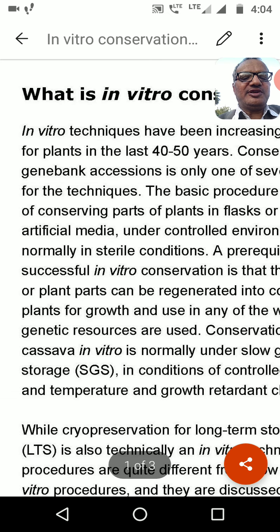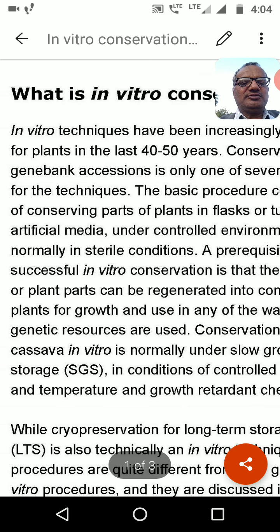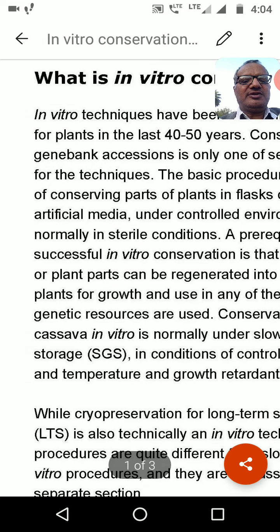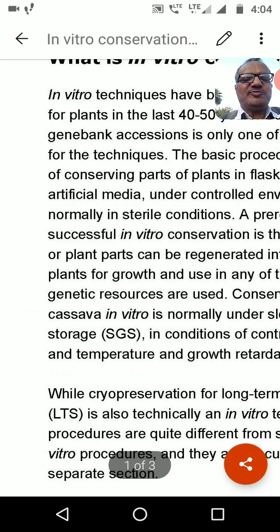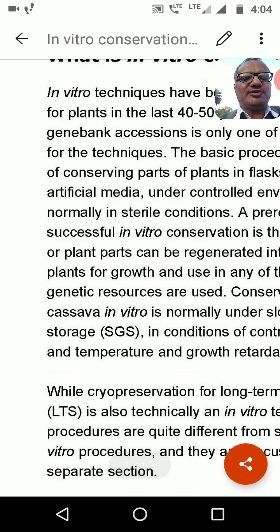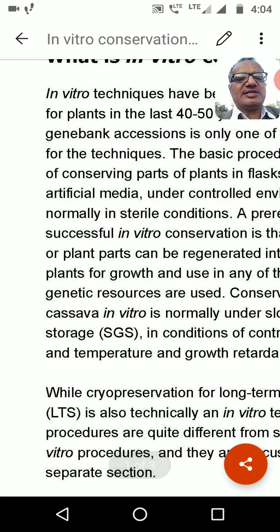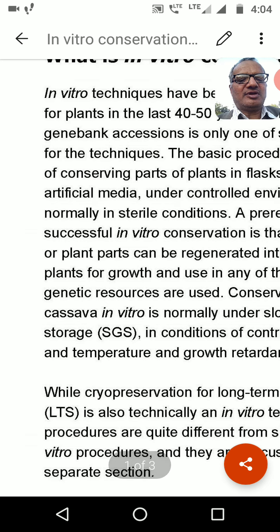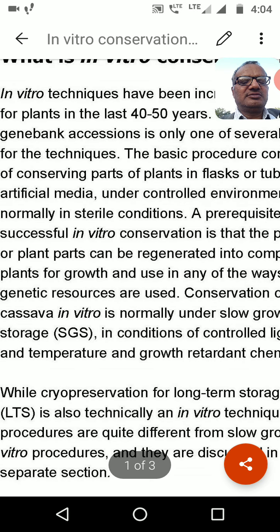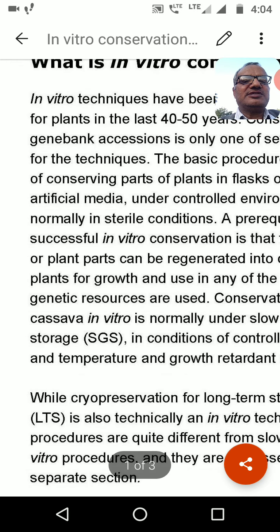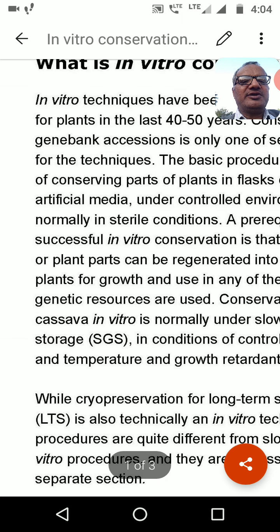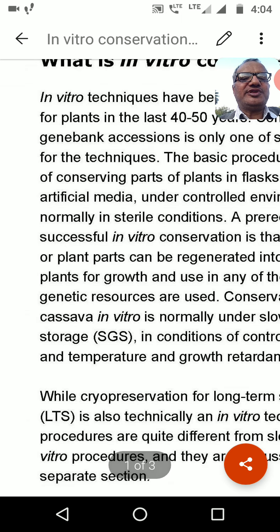In vitro culture medium is very useful. Within a very short period, they multiply the number of plantlets. There is a tree that takes about one year or more than one year for seed production, and the new plantlet comes after two to three years.